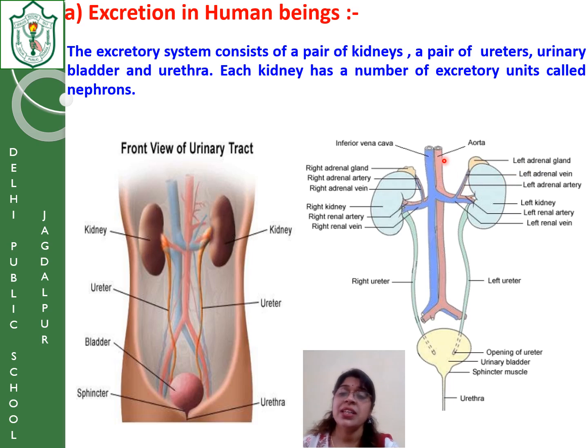Now you can see that there are two blood vessels, the inferior vena cava and the aorta. You must be aware now of the vena cava and aorta. Vena cava is the main vein, aorta is the main artery. Inferior means it is connected to the lower part, and the kidney location in the human body is in the abdominal region on either side of the backbone, going to the lower abdomen area, located at the back. So definitely it will be connected to the inferior vena cava. Now the inferior vena cava is further branched